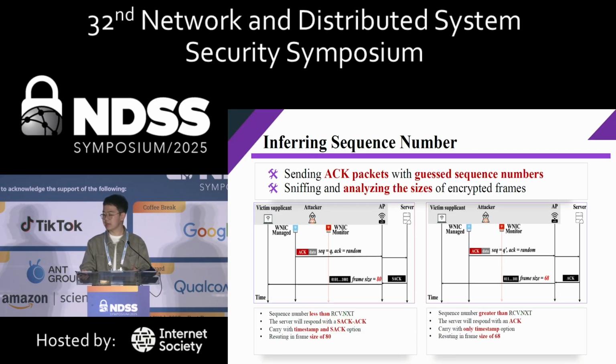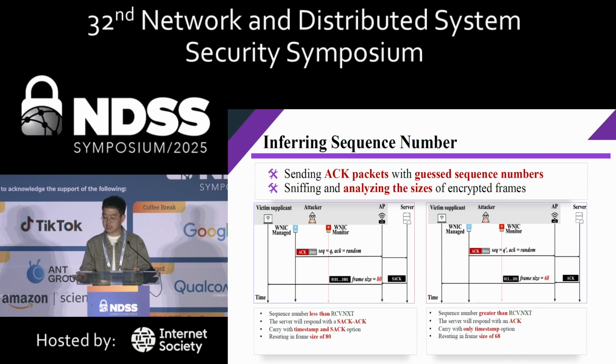Then, in the third step, the attacker will try to infer the sequence number of the victim connection. The attacker can also send some ACK packets with the spoofed source address of the victim client to the server, and the ACK packets will carry different guessed sequence numbers, and the acknowledgement numbers would be random.